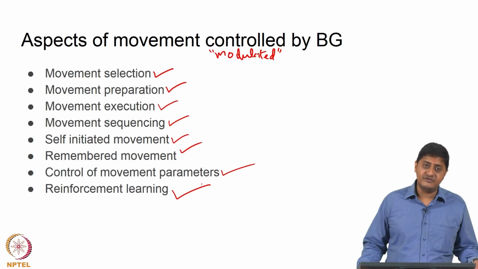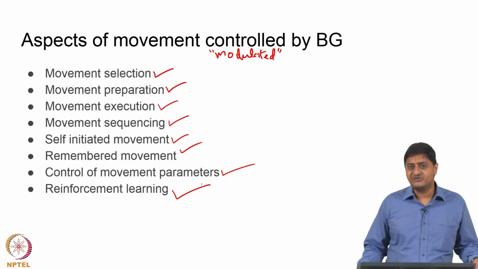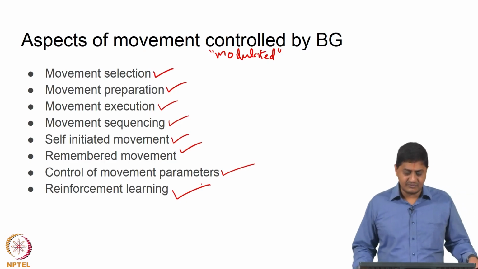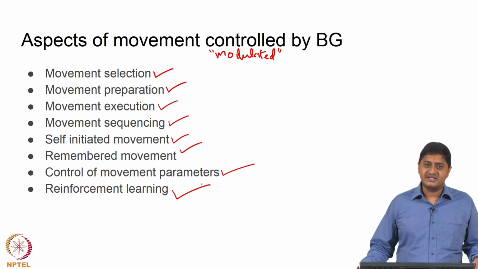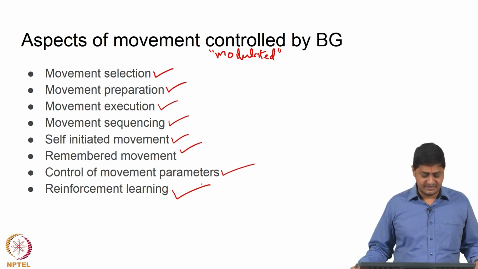So, a lot of information about basal ganglia function has come from motor disorders. The idea that basal ganglia participates in movement selection essentially comes from the observation of movement disorders that arise due to dysfunction of basal ganglia. So, a lot of this comes from basal ganglia dysfunction related data, but there are also other ways of studying this, which we will discuss in this class.